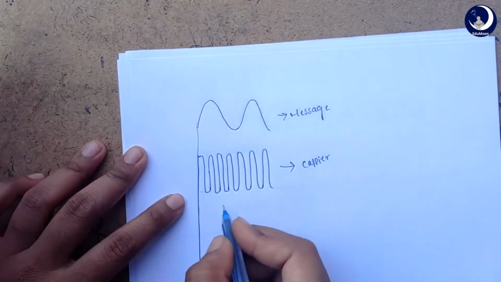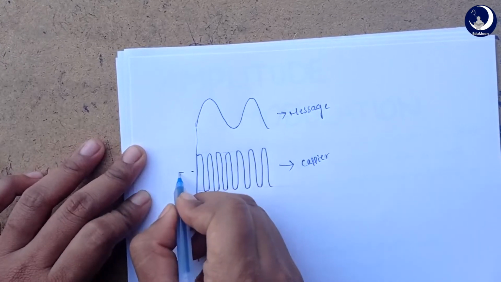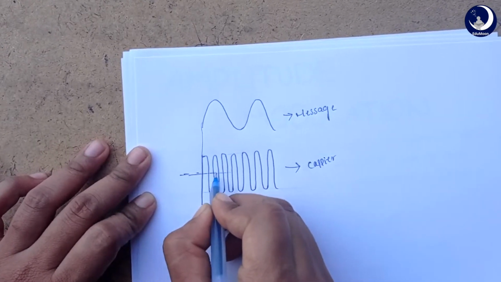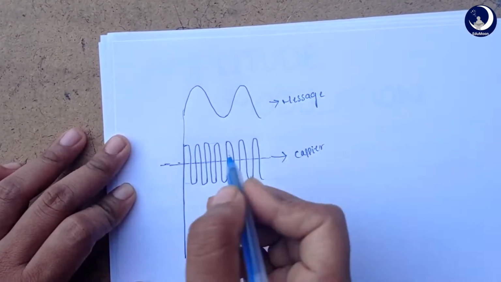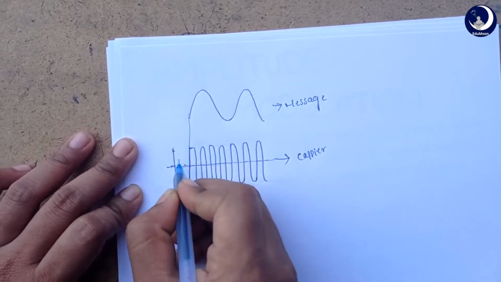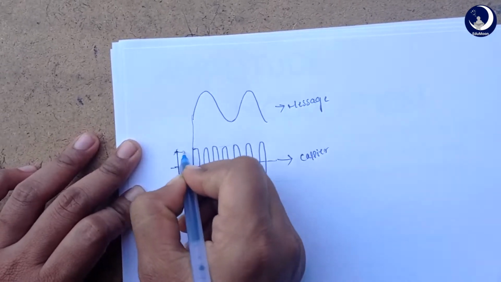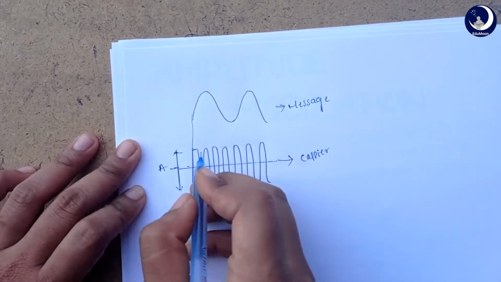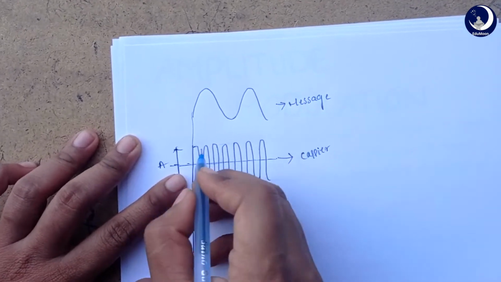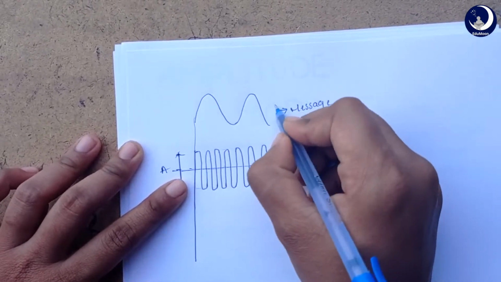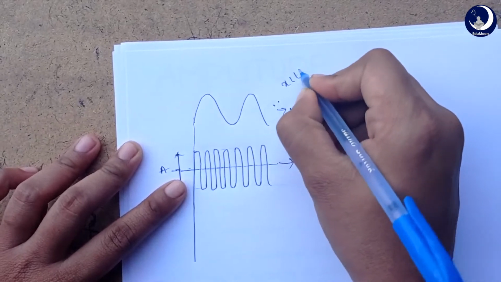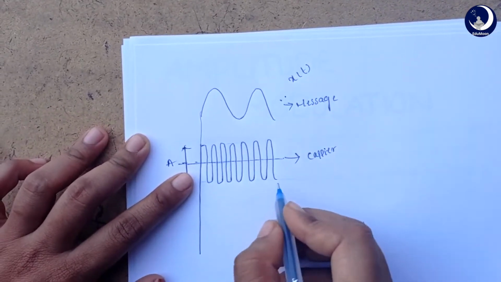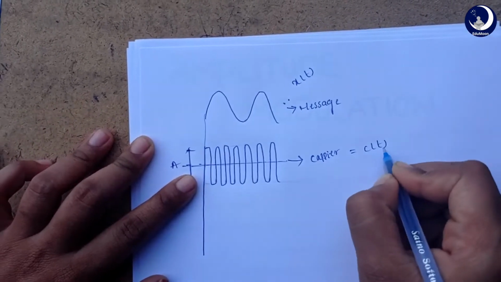Amplitude modulation means we are modulating it. Consider this as a carrier wave whose maximum amplitude is A. Let's consider our message signal as x of t and our carrier signal as c of t.